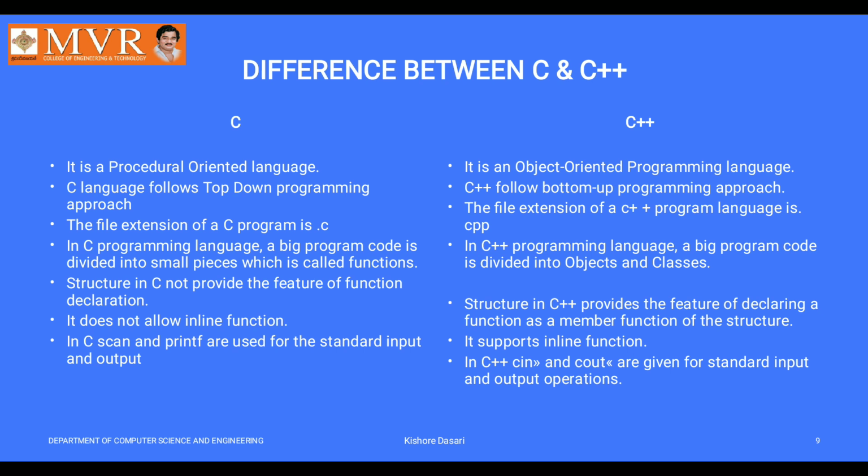The file extension of a C program is .c. What is meant by an extension? It is placed after the file name. In a computer environment, every file name has an extension. The extension helps to find out the type of the file.